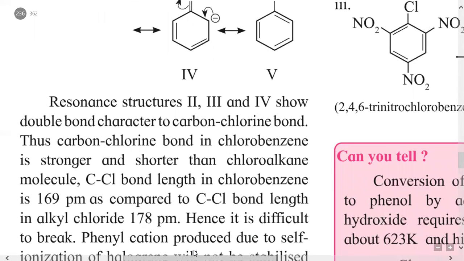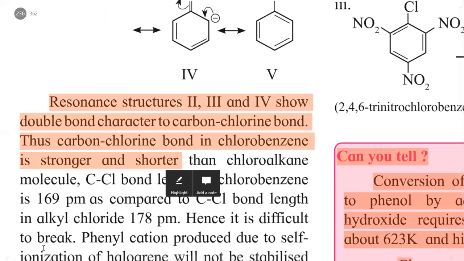When double bond character is present in a bond, that bond becomes a shorter bond. So that bond is shorter and stronger than the carbon-chlorine bond in a chloroalkane molecule.